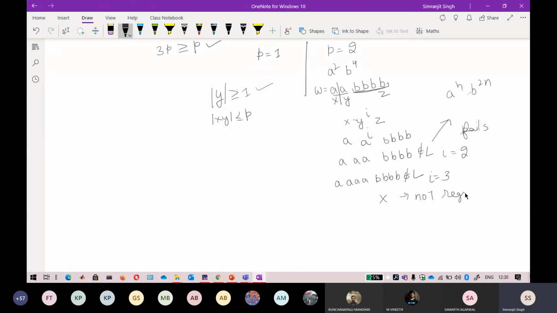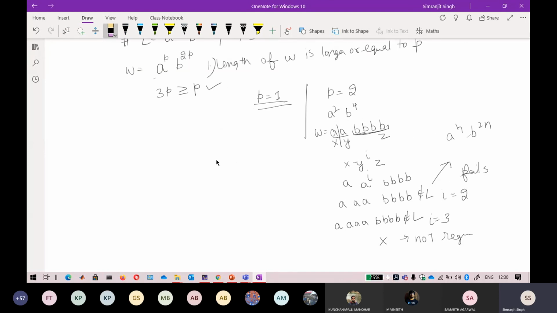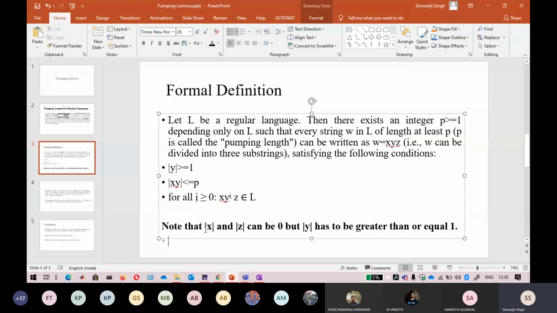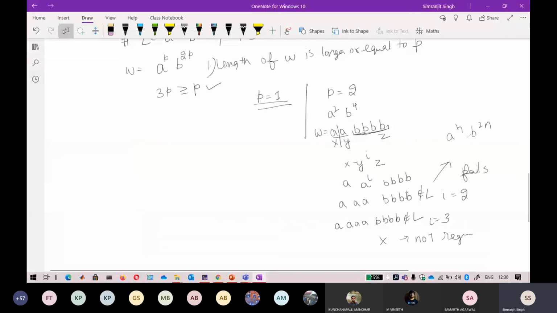Not regular. Another way, if you want to solve it for p equal to 1 also, I will just tell you. Now the condition that I've told you will come into play here. What will be the condition here? Note that x and z can be 0, but y has to be greater than or equal to 1. Okay, so what is the meaning of it?